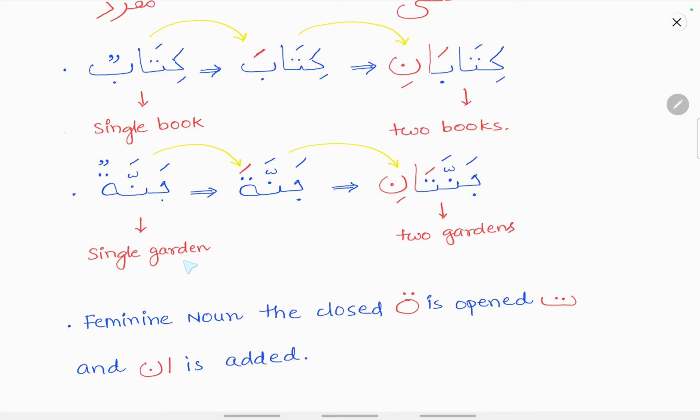Jannatun means a single garden. Jannatani means two gardens. So a feminine noun with a closed ta is opened and alif noon is added. Jannatun is a singular noun. Jannatani means two gardens.